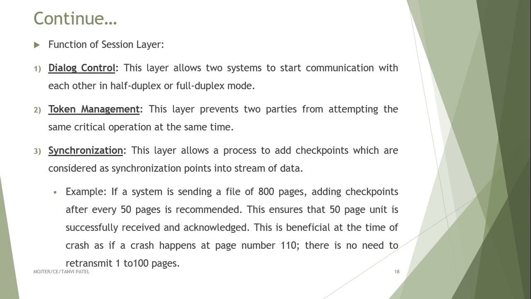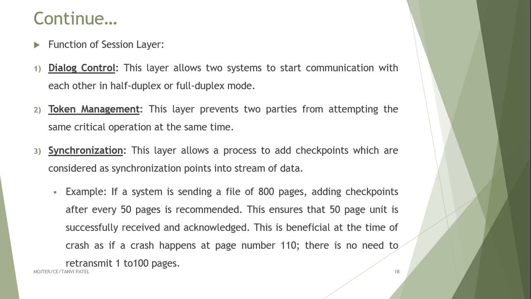Synchronization. This layer allows a process to add checkpoints, which are considered as synchronization points, into the stream of data. For example, if a system is sending a file of 800 pages, adding checkpoints after every 50 pages is recommended. This ensures that each 50-page unit is successfully received and acknowledged at the other end.